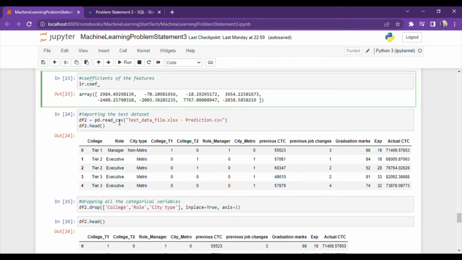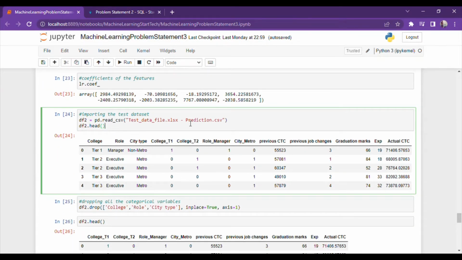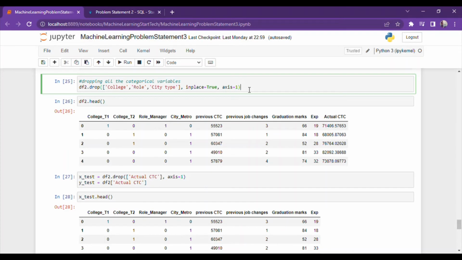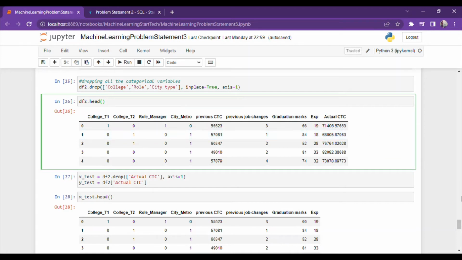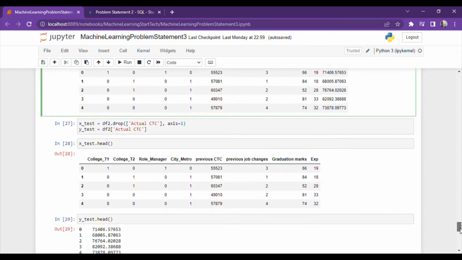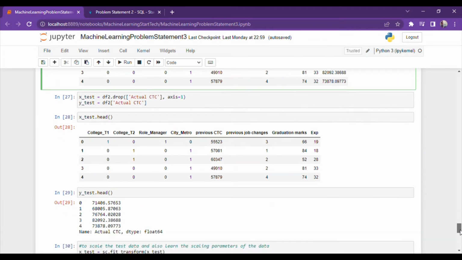Now we import the second testing data, and we'll be dropping all the categorical variables. The top 5 data of the testing data set. We divide the data into X test and Y test.